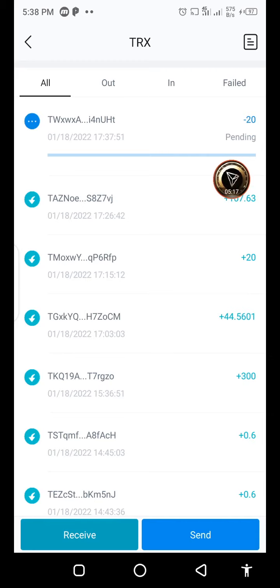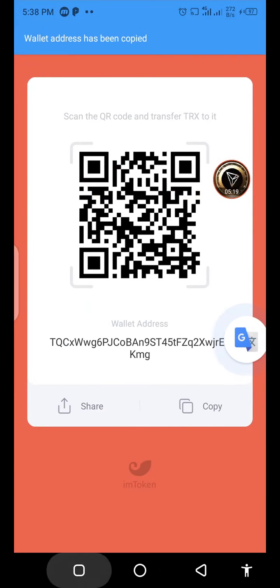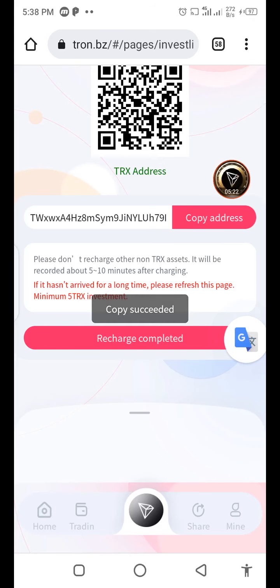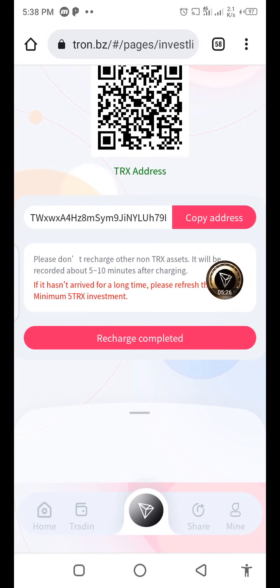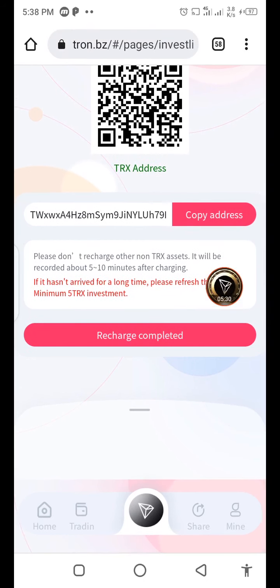And I have taken the withdrawal. Copy your address for withdrawal from Tron.bz. And be sure to click the recharge complete option, otherwise your deposit will not be shown. The minimum investment is 5 TRS, and it takes 5 to 10 minutes for the recharging confirmation.